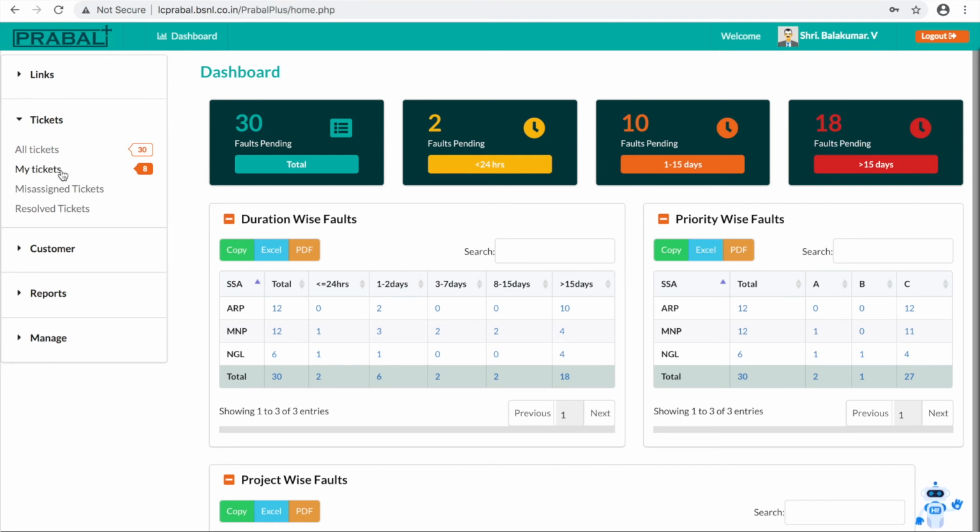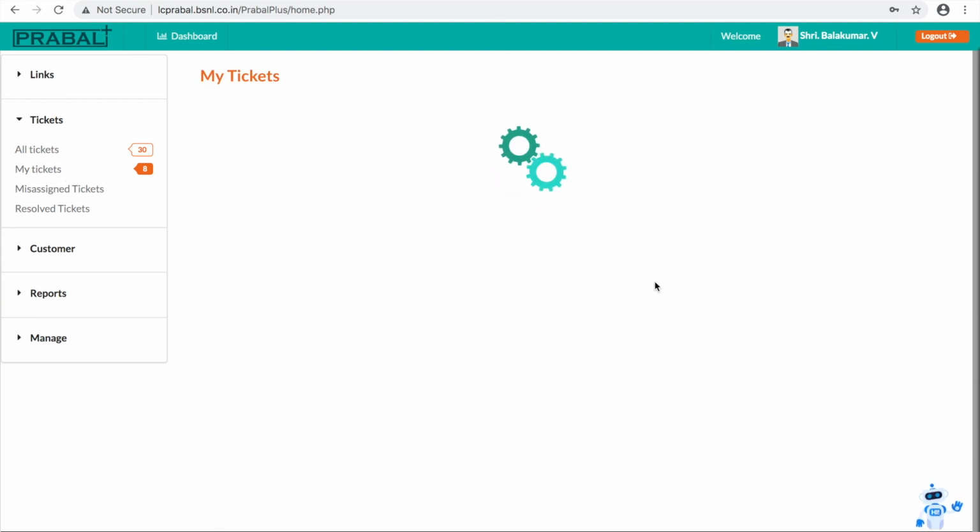Why are these tickets pending with him? Any guess? Yes. These tickets are pending with the circle administrator because the SSA admin is not yet configured. If the SSA admin is not yet configured, the tickets will come to him.